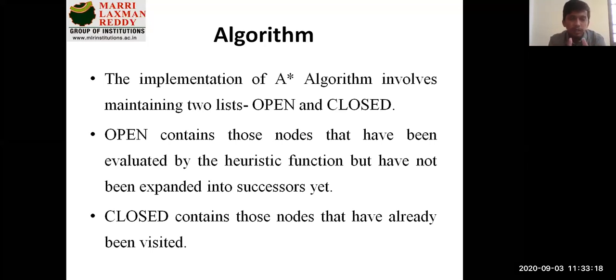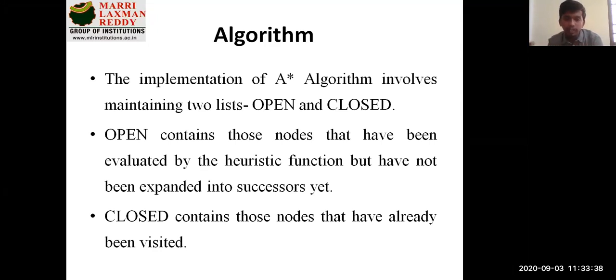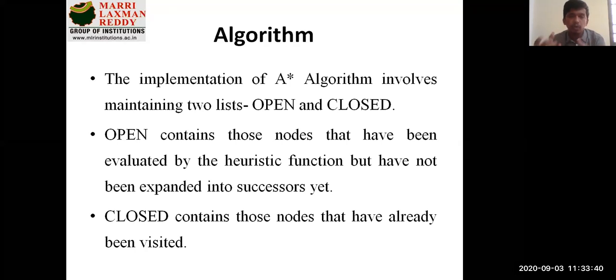The concept behind this is, if you want to implement the A star algorithm, it involves two things. One is the open list, another one is the closed list. So we need to be clear with this concept. When you are trying to solve a problem, you might not come across these two things called open list and closed list, but when you're trying to implement the algorithm, you need to keep these two things in mind: what is an open list and what is a closed list.